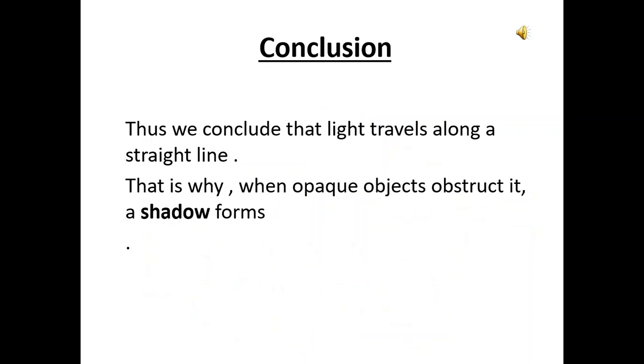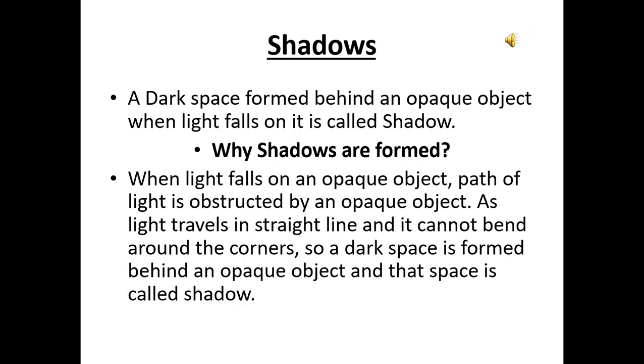Thus, we conclude that light travels along a straight line. That is why when opaque objects obstruct it, a shadow forms. So what is a shadow? That is the next topic which we will learn today. A shadow is a dark space formed behind an opaque object when light falls on it.